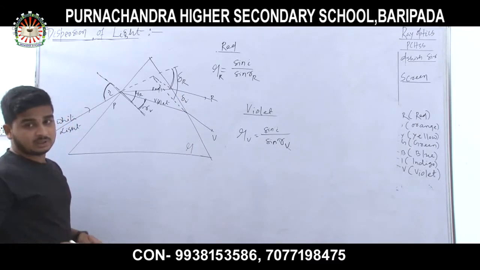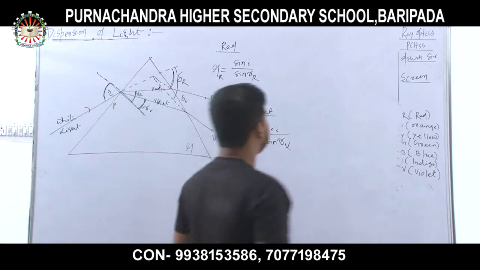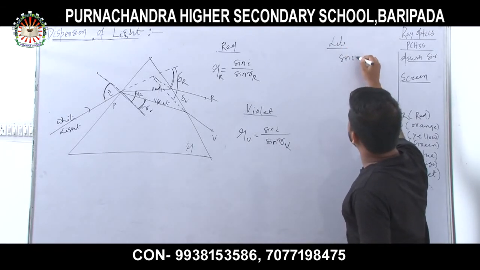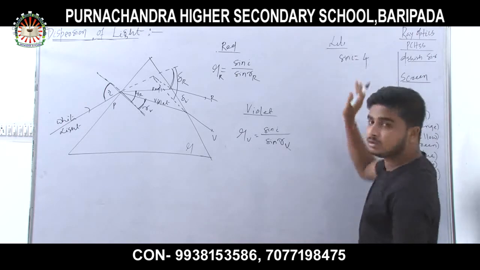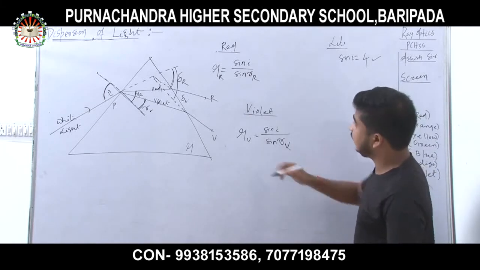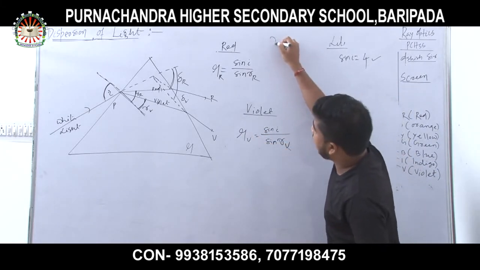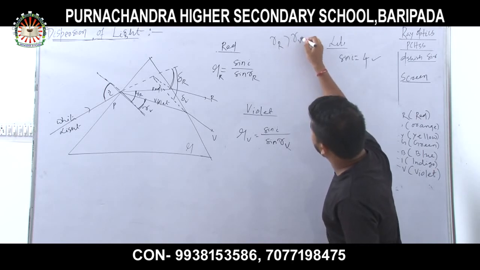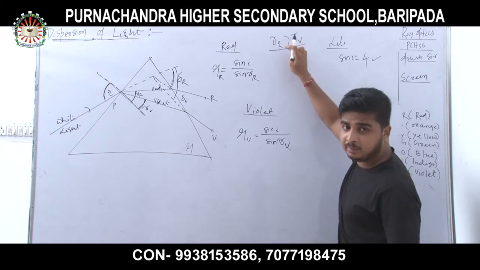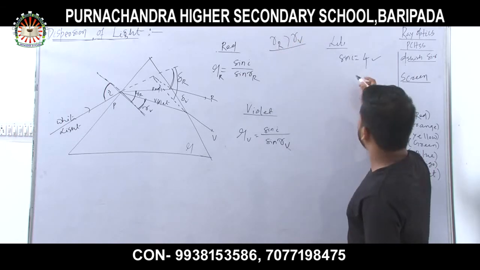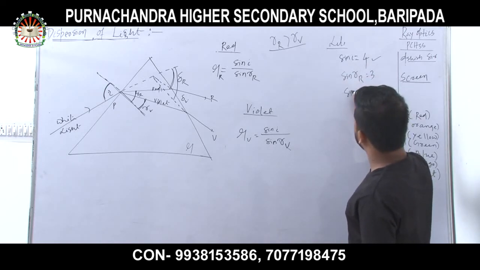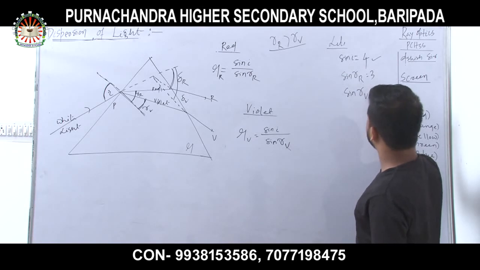Suppose, as an example, sin I equals 4. From the figure you find that R of R is greater than R of V. It means the angle of refraction for red is more than the angle of refraction for violet color. Suppose sin R of R equals 3 and sin R of V equals 2.